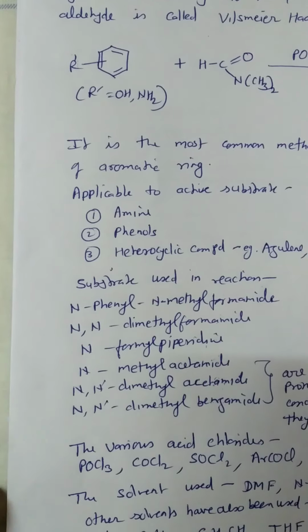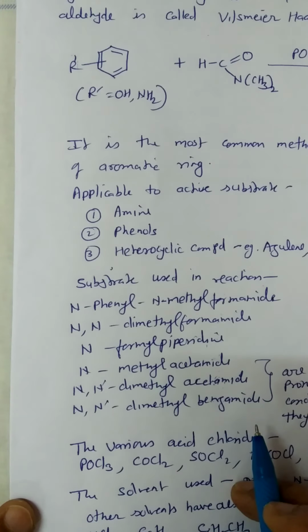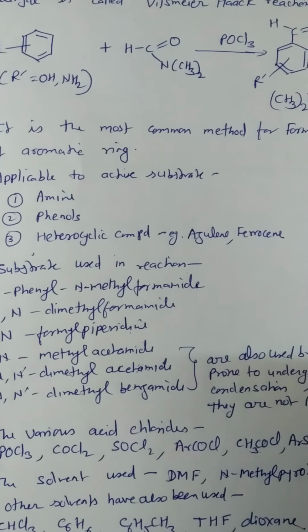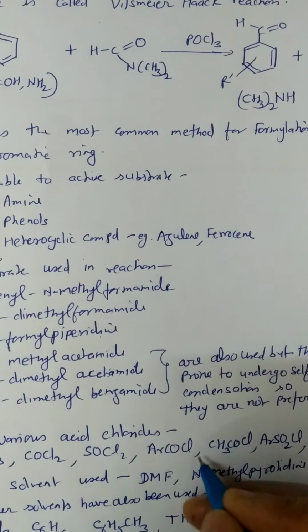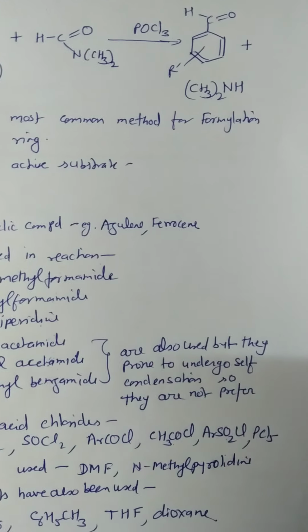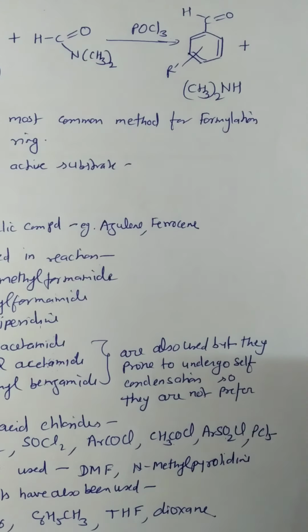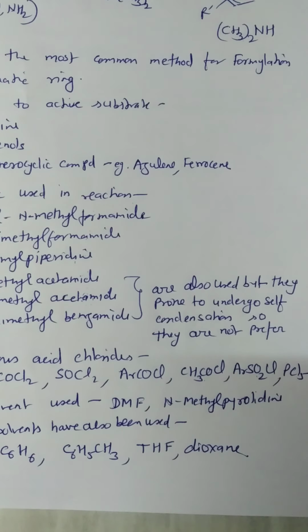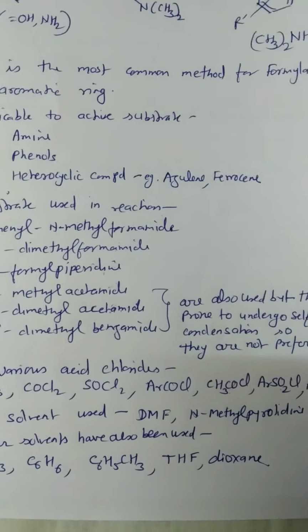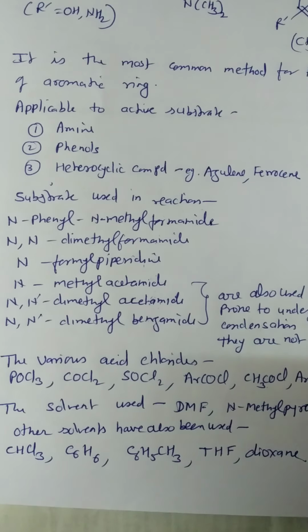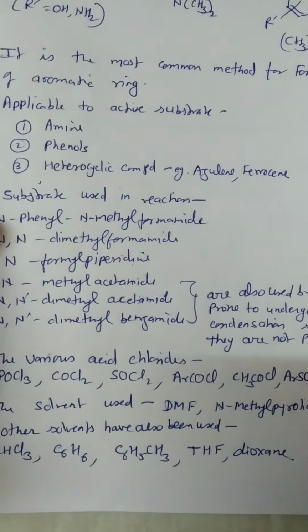And the various acid chlorides used in these reactions are POCl3, COCl2 (phosgene), thionyl chloride, aryl carbonyl chloride, acetyl chloride, aryl sulfonyl chloride, and phosphorus pentachloride. The solvents used for the reaction are DMF, N-methylpyrrolidine, and some other solvents can also be used for the reaction: chloroform, benzene, toluene, tetrahydrofuran, and dioxane.